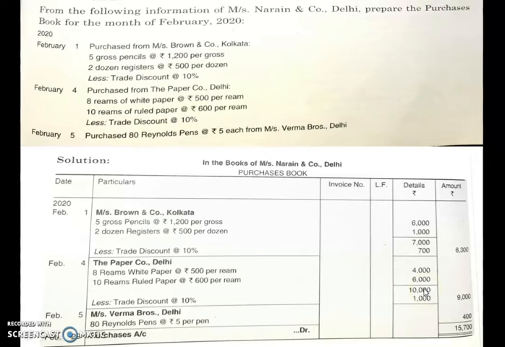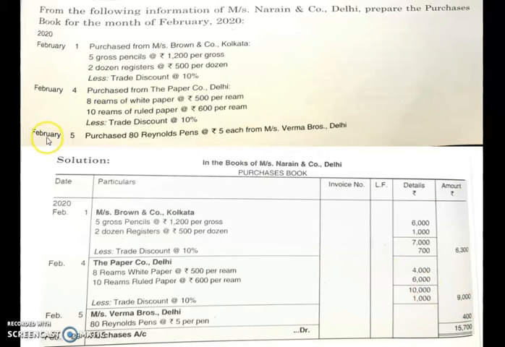as the amount for your purchase made from the Paper Company Limited. Then less trade discount of 10%. 10,000 into 10%, you will get 1,000. So 10,000 less 1,000, you will get 9,000. That is the total amount you have to put in the amount column, right?